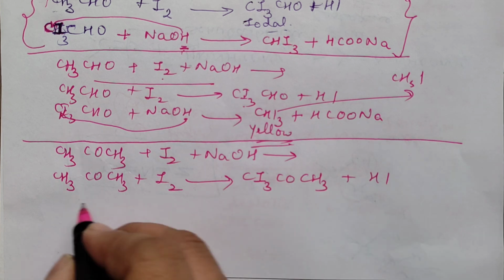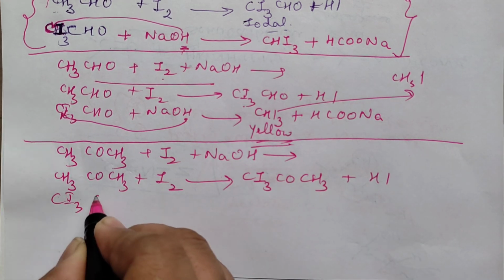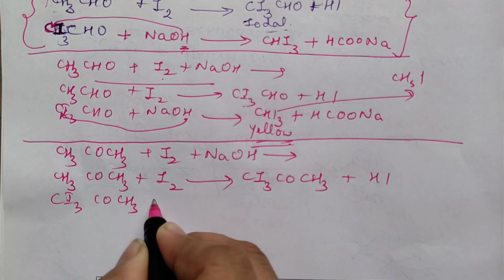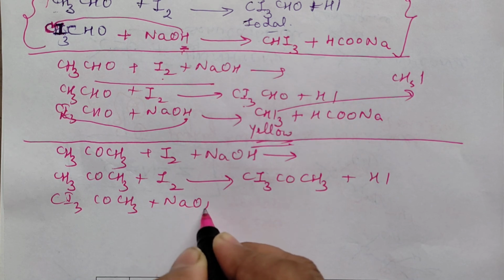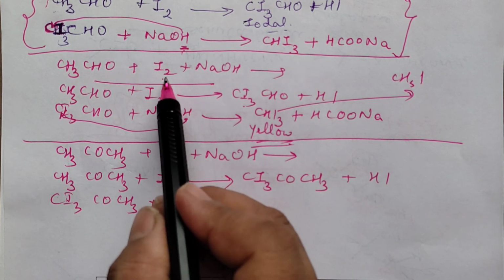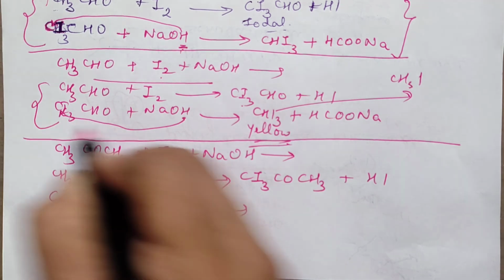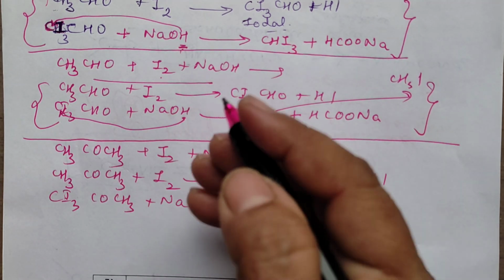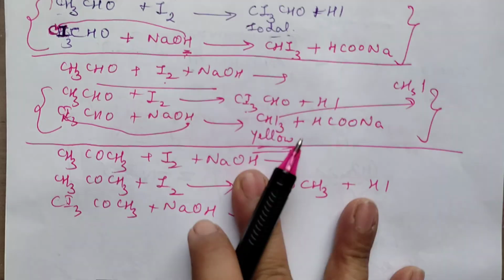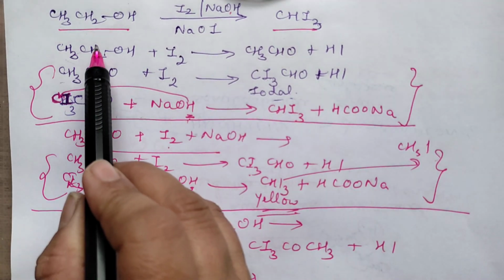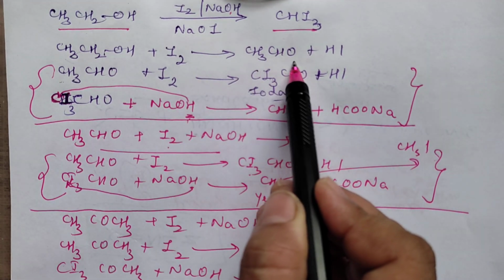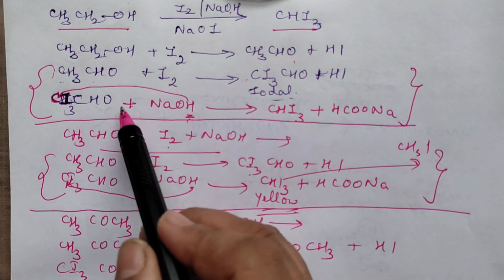So now what is there? CI3COCH3 will now combine with this NaOH part. In the second step, the first step is iodination. If you are doing it with alcohol, first you will oxidize to aldehyde, then iodinate it, then hydrolyze it.